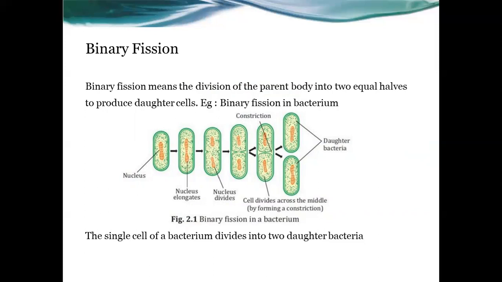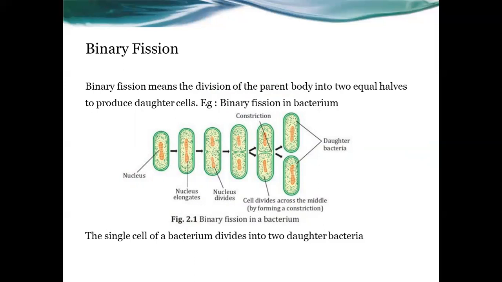And look at how binary fission happens in bacterium. First, the parent bacterium is there, and the parent bacterium is single celled, with a nucleus present. And from this, the cells of this bacterium, the nucleus is there. And second, the process is started, binary fission is started.